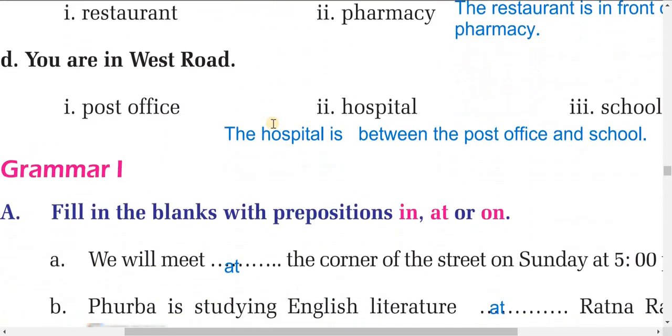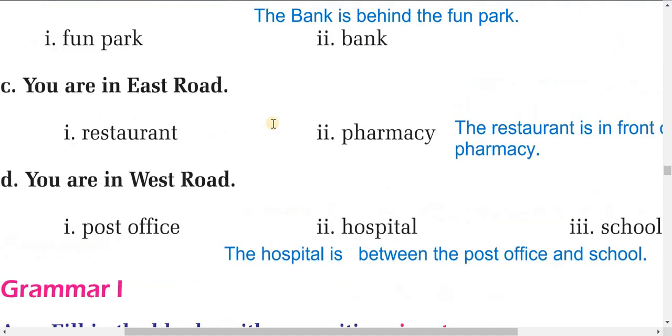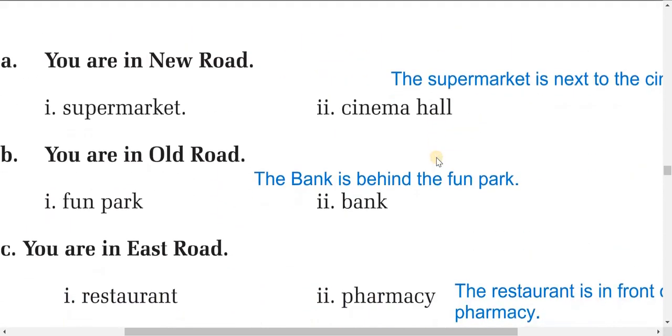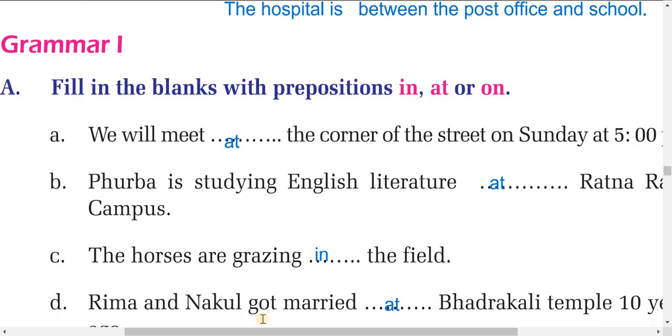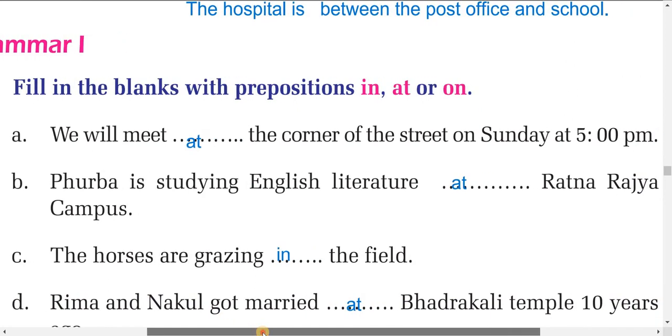Next one. Yeah, here you are in East Road, a restaurant and pharmacy. The restaurant is in front of the pharmacy. This is in front of. And post office here, the hospital is between the post office and school. You can see in the map. Now, dear friends, this is preposition. Look at the preposition.